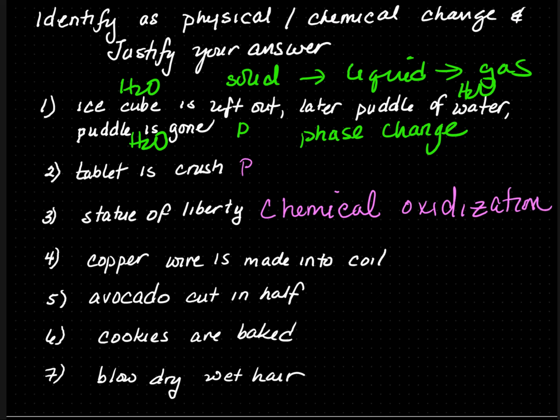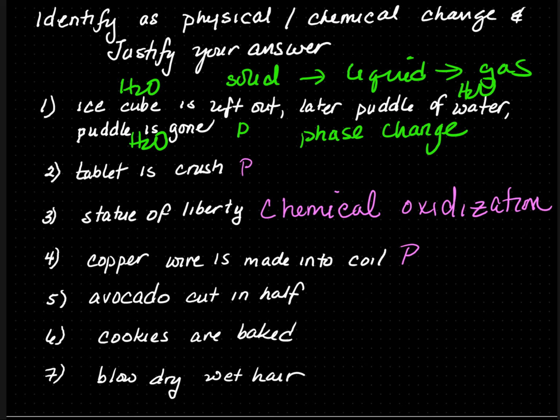The color of copper, you guys know, is around orange brownish, but when it reacts with the air, the copper turns green, and so there was a chemical reaction. On number 4, a copper wire is turned into a coil. This is a physical change. It is a physical change because the copper wire, all it did was change shape. The coil itself is made up of pure copper, so the composition is constant.